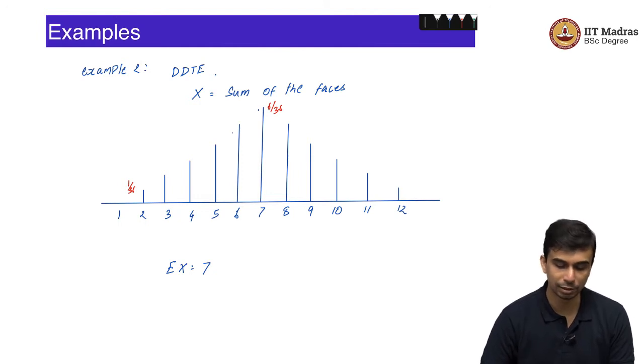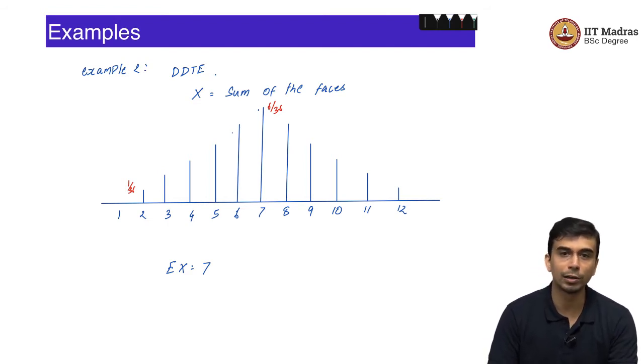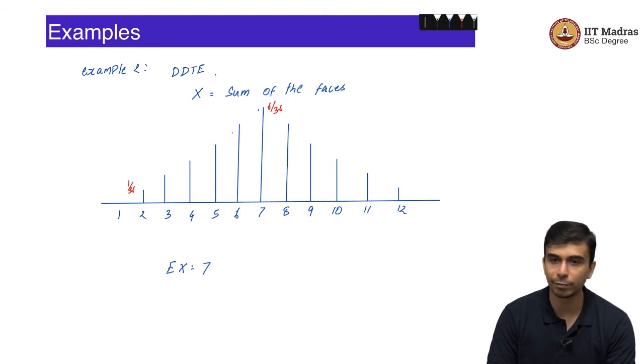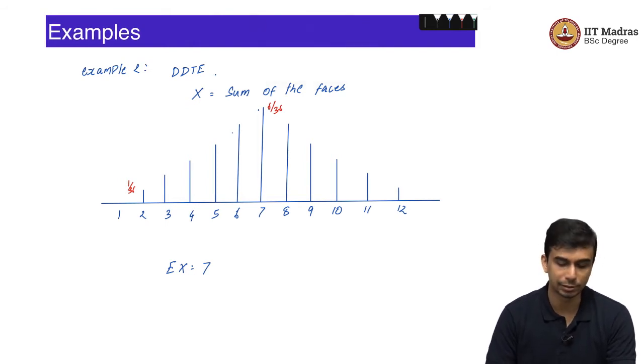You can easily see that the sum of all of these values would be exactly equal to 1. This is pretty easy to check from first principles. For example, if you want to check the probability of the sum equal to 8, you can note down the set of all elementary events that result in the sum being 8. That would be (2,6), (3,5), (4,4), (5,3) and (6,2). There are 5 possible events here and 5 by 36 would be exactly this.